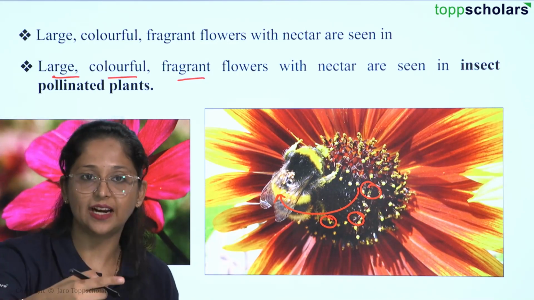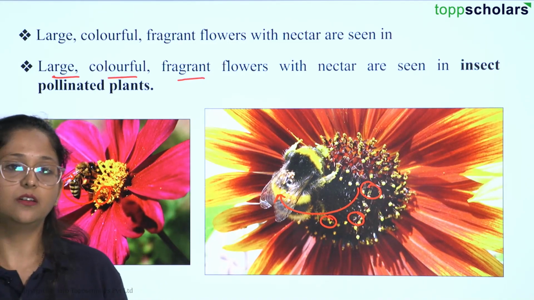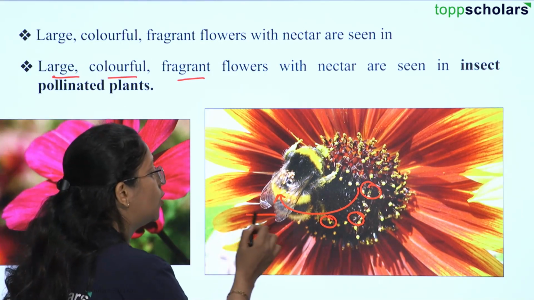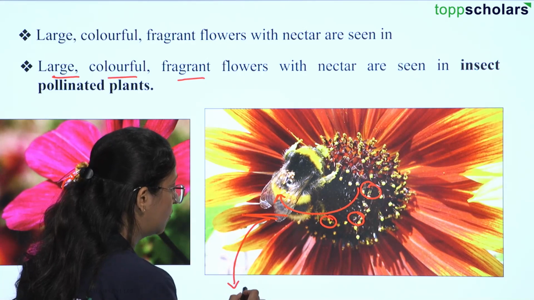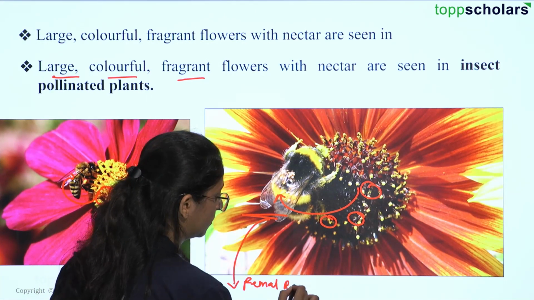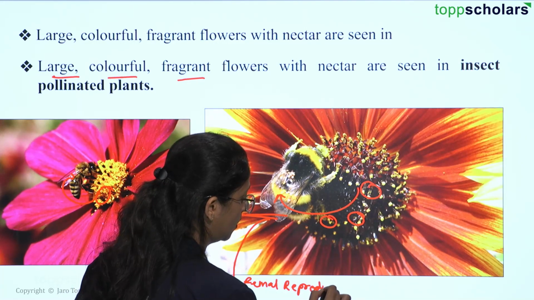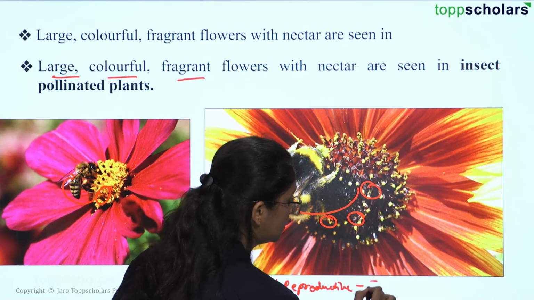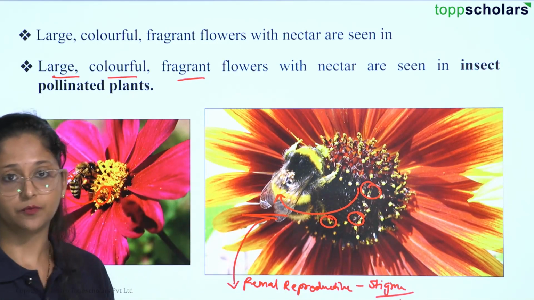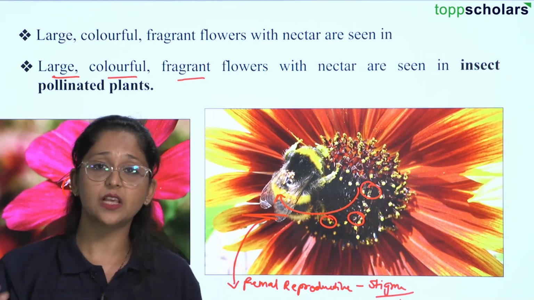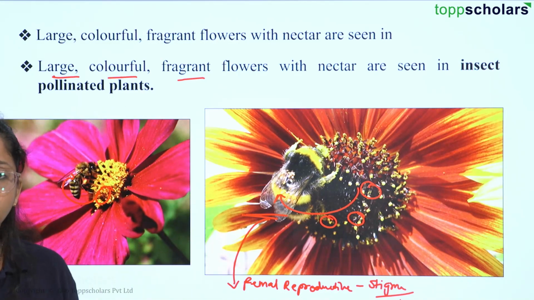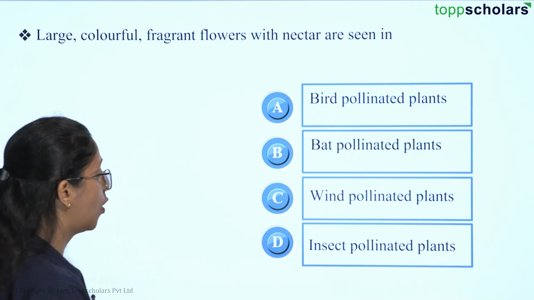And when that insect travels for nectar to another flower, these pollen grains present on its body will be transferred to the female reproductive organ, that is the stigma, of the other flower. That is how insect pollinated plants transfer the pollen grains. So here the correct answer is option D.